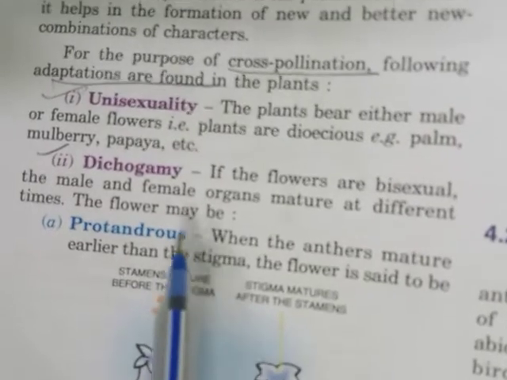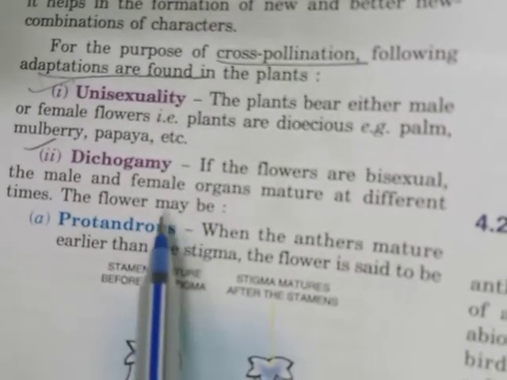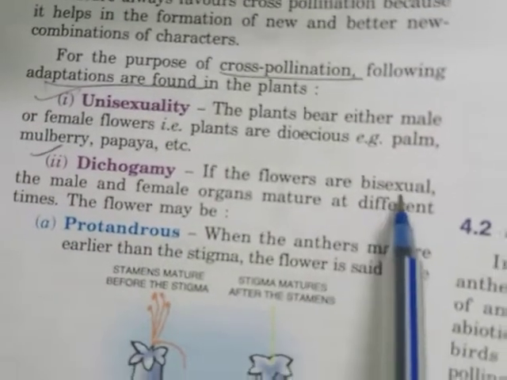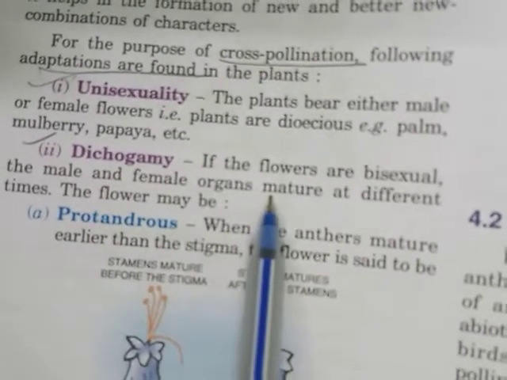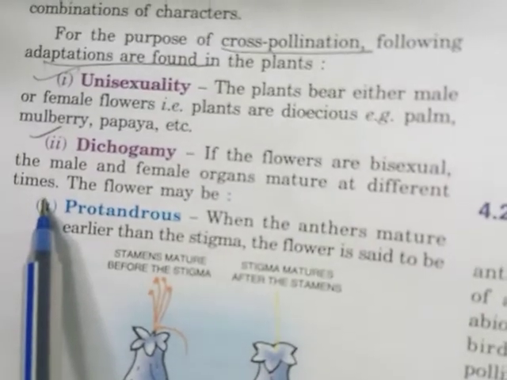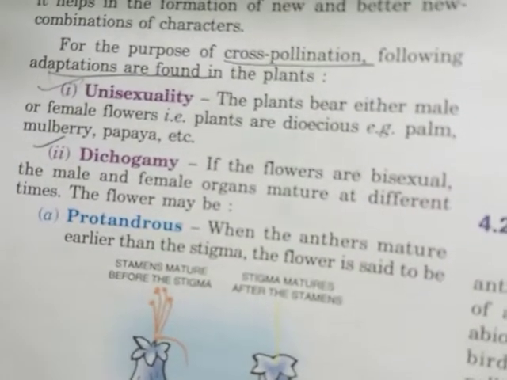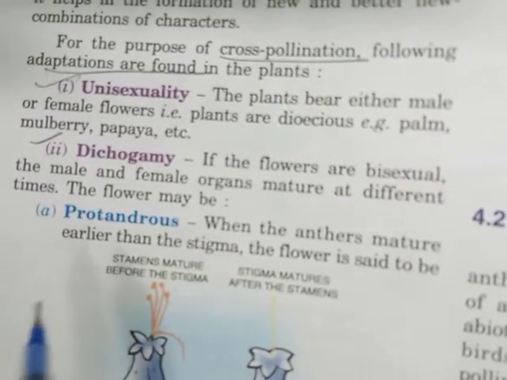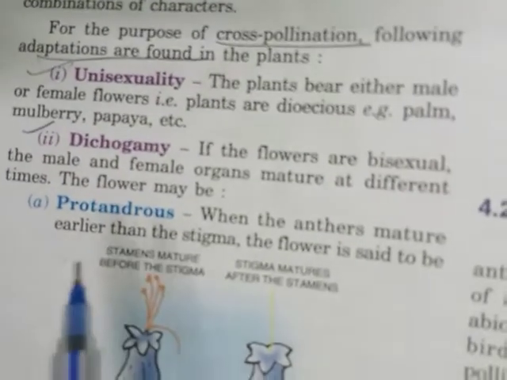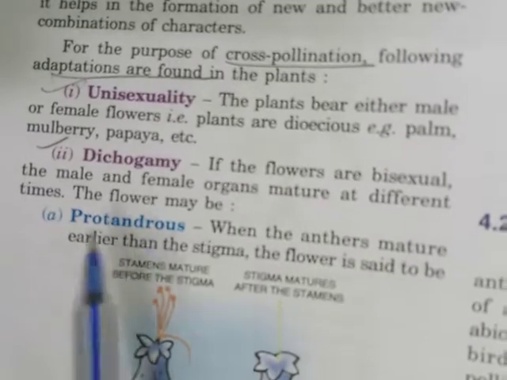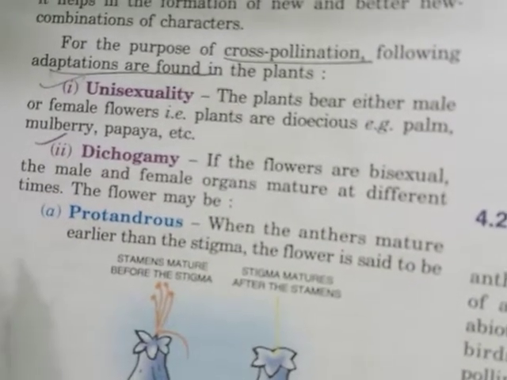So what happens in bisexual flowers? The male and female organs mature at different times. There are different timings of maturation of androecium and gynoecium, that is stamens and carpels. They mature at different times, so it favors cross pollination.